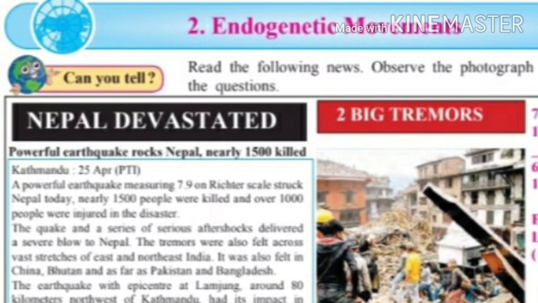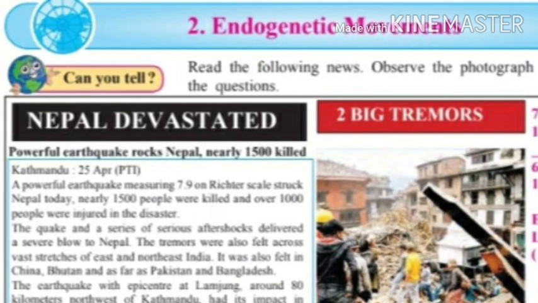Question number 2. What was the magnitude of the earthquake? Answer. The magnitude of the earthquake was 7.9 on the Richter scale. Question number 3. Which country was the most affected because of this earthquake? Answer. Nepal was the most affected because of this earthquake. Question number 4. Where was the epicenter of the earthquake? Answer. Lamjung in Nepal was the epicenter of the earthquake.